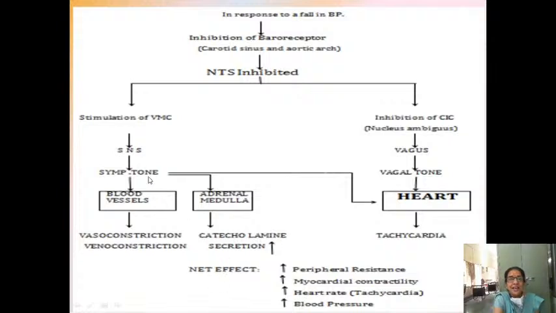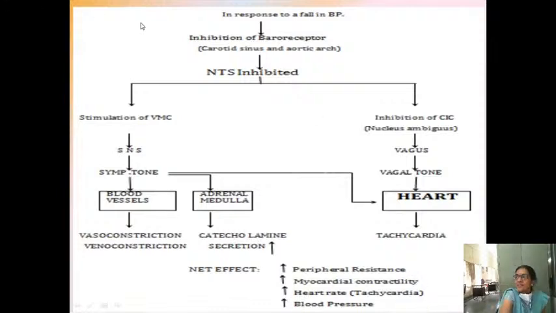And again, through the heart, the nucleus tractus solitarius is inhibited, which means your vagus is also inhibited. When the vagus is inhibited, your heart rate should increase. So vagal tone is also inhibited, and that means your heart rate should increase. Same way, the net effect is increased peripheral resistance, myocardial contractility and heart rate, and the blood pressure increases.